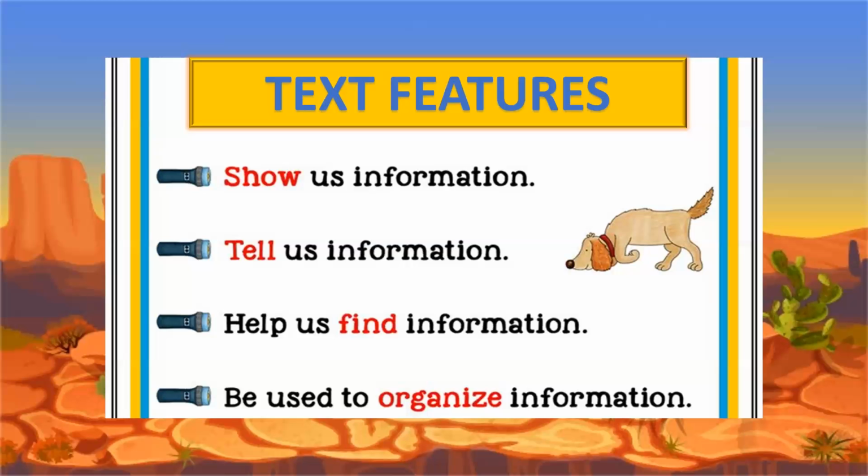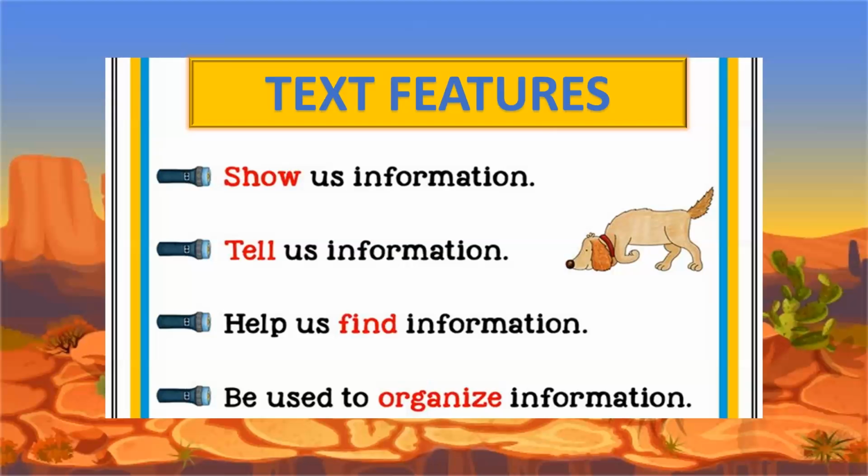Okay, and the last characteristic is that we use the text features to organize information in the best way. As in the table of contents, the information is organized, and also we have glossaries that are really organized, in alphabetical order. Okay, let's start with the first text feature. Do you remember what are the text features that we can find in a text or in a book? Do you remember them? How many of them can you remember?